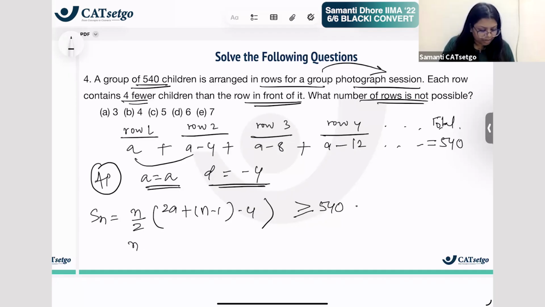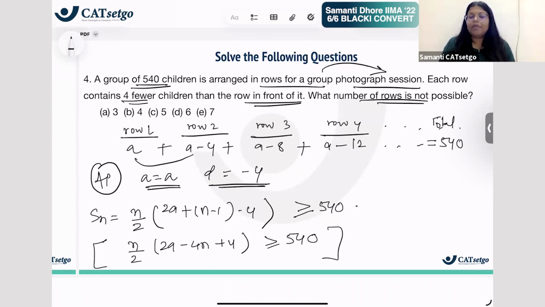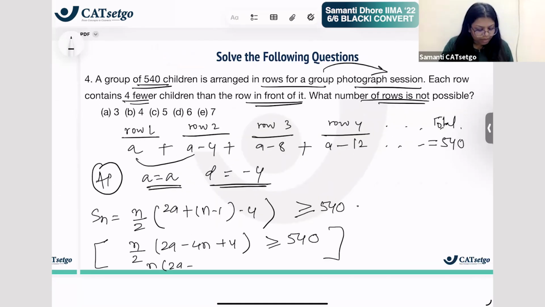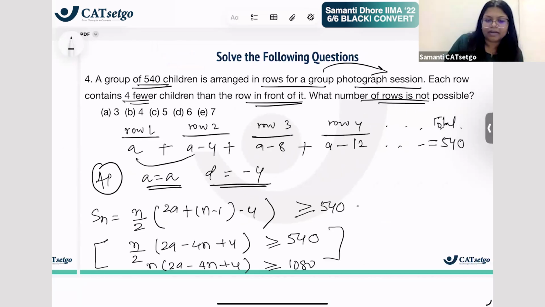And that we can find. See, n by 2 into 2a minus 4n plus 4 is greater than or equal to 540. So we have to solve for this. We don't know what the value of a will be, but we can find the value of n here using the options. So the prudent way here is to go by options. So this becomes n into 2a minus 4n plus 4 is greater than or equal to 1080, right? Because I multiplied by 2 there. So put in the value of n everywhere and see what the value of a can be.